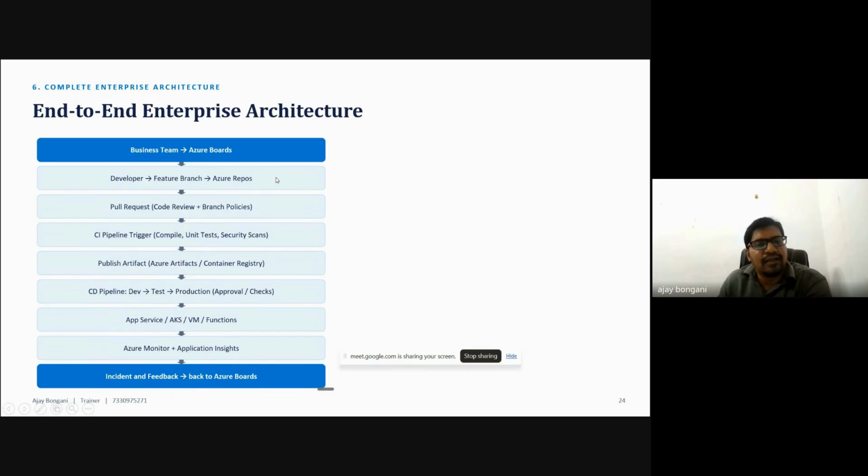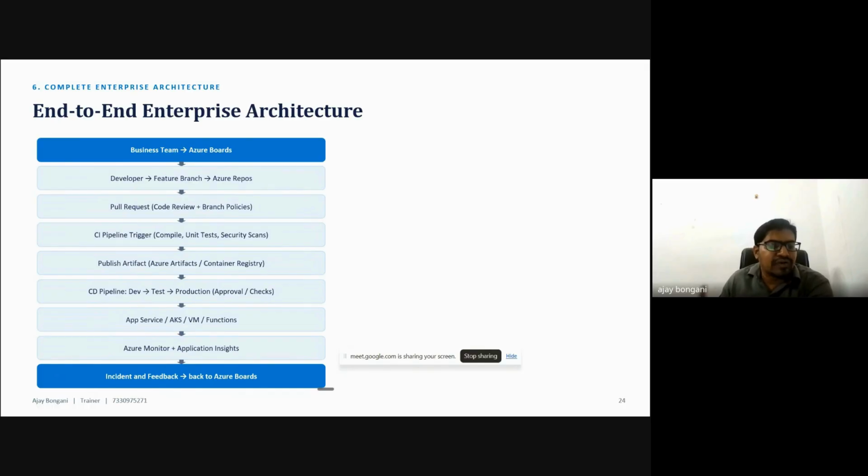Azure Repo is like a version control system. The code can be stored here. It's like GitHub. Then a PR is raised, with code review and the branch policy. Whenever a PR is raised, we need a review of the code. Because I am developing one application, a Python application, named something like hello world.